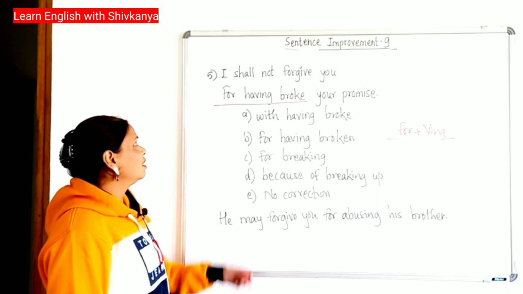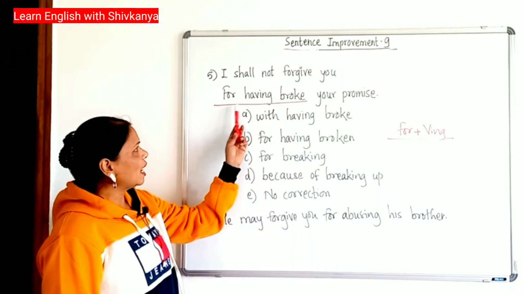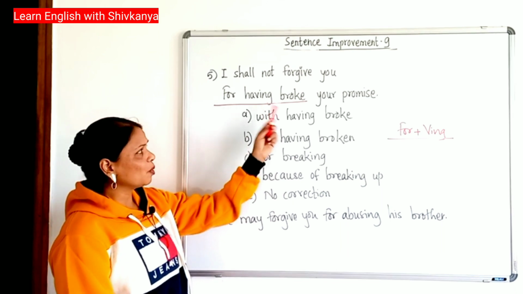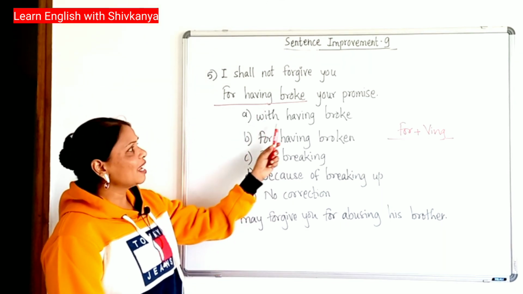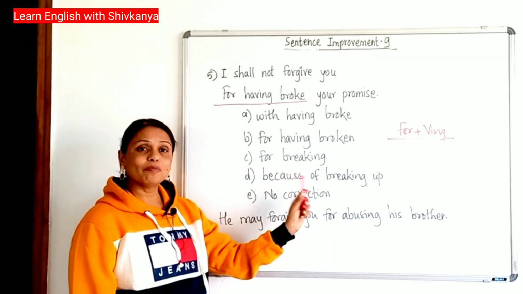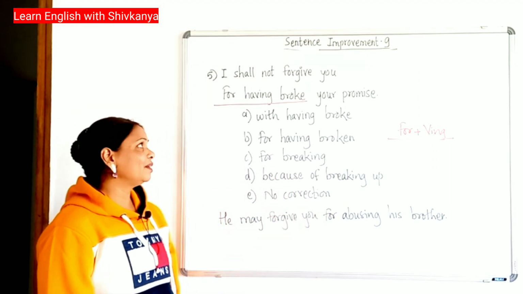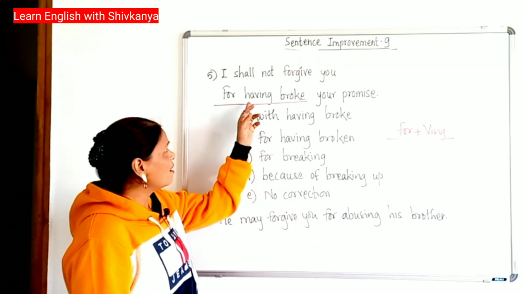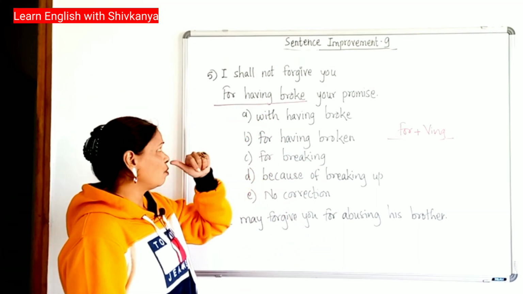Sentence number 5. I shall not forgive you for having broke your promise. The wrong phrase is "for having broke". The options: with having broke, for having broken, for breaking, because of breaking up, no correction required. Now, when there is a purpose, you need not use "have" or any auxiliary with an ing form.